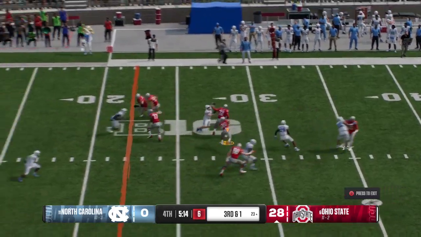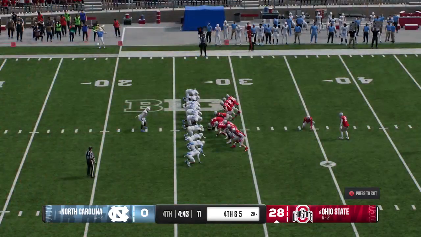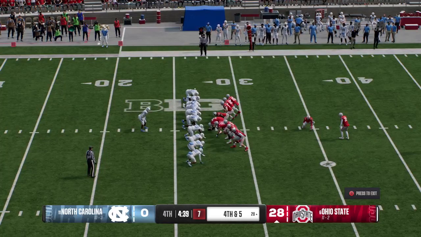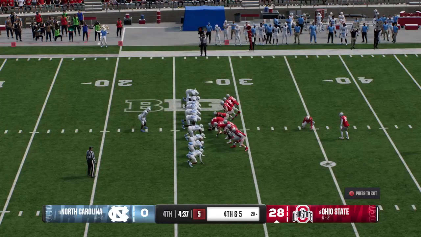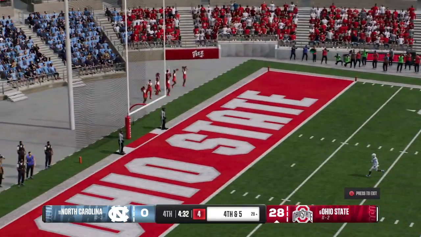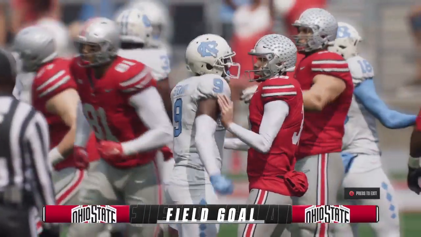Dropping back, it's Brown. Running back has it on a screen now. That play is blown up. Defense makes the tackle in the backfield. So on fourth down, the decision is to trot out the field goal team. No problem, knocks it right through. And that will extend their lead even further.